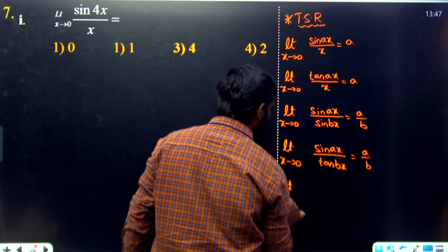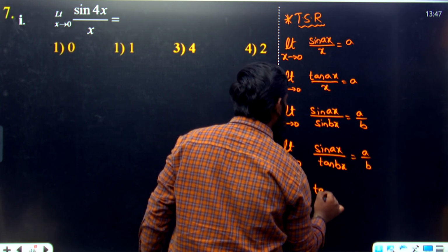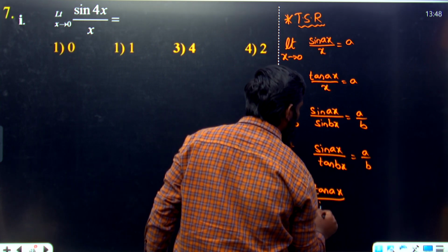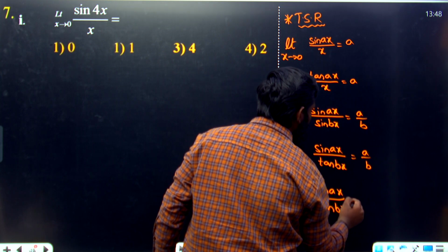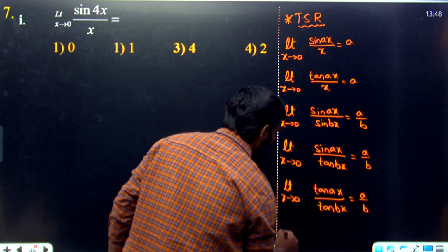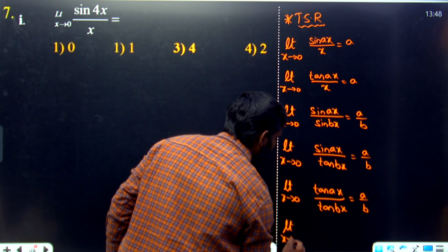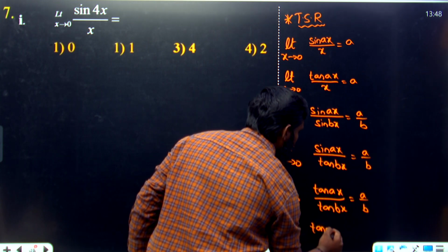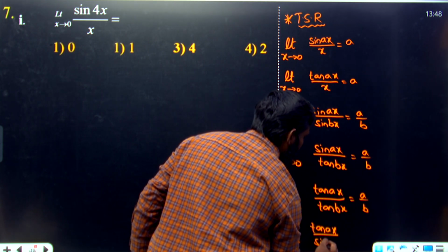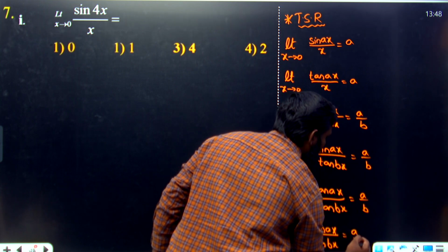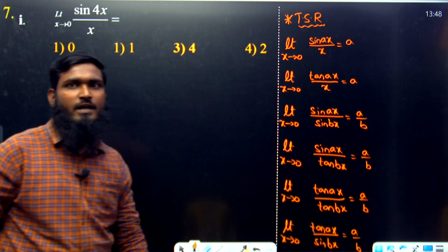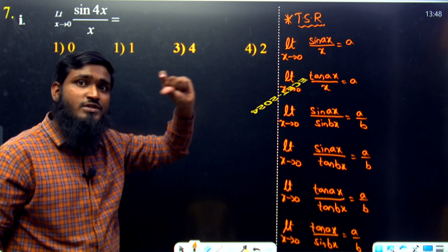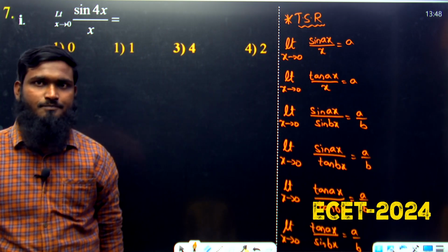Similarly, we are having limit x tends to 0, tan ax divided by tan bx, it is also equal to a by b. Similarly, limit x tends to 0, tan ax divided by sin bx, it is equal to a by b. Okay, so this part we have taken over here, but can you observe which functions we have taken? Sine and tan.